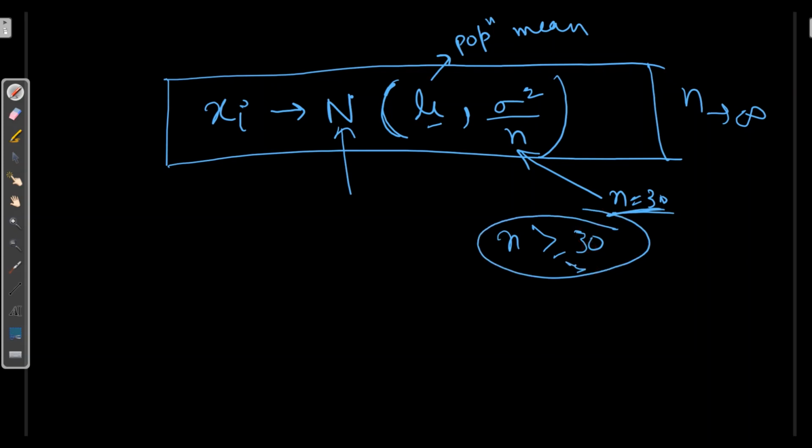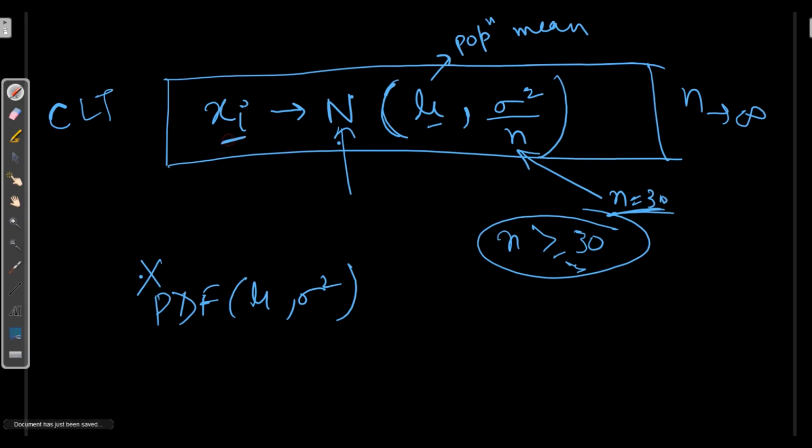Now try to think of a more precise definition of CLT. Let's say x, a random variable, is defined by some PDF with mu and a variance. Then no matter what the PDF is, the PDF of sample means of x, which is xi, will approximate a normal distribution with mu and sigma square by n, where n tends to infinity.